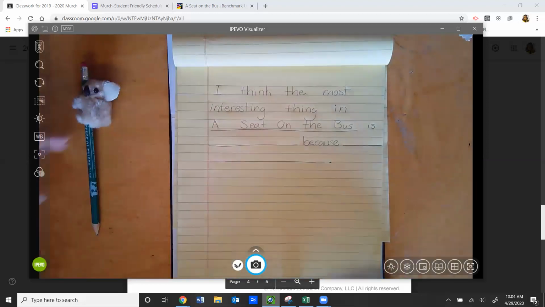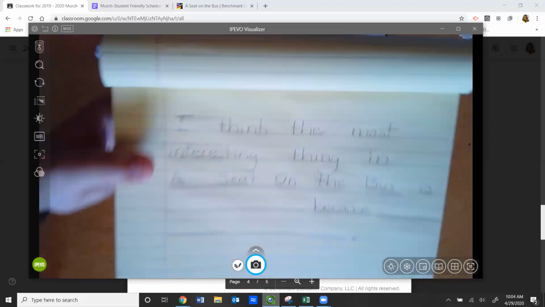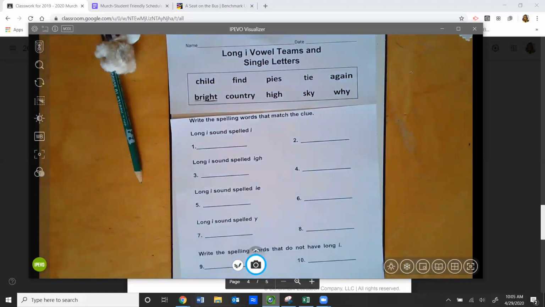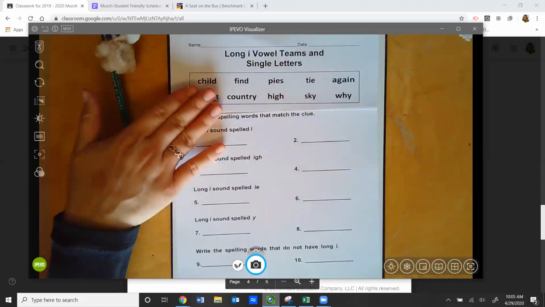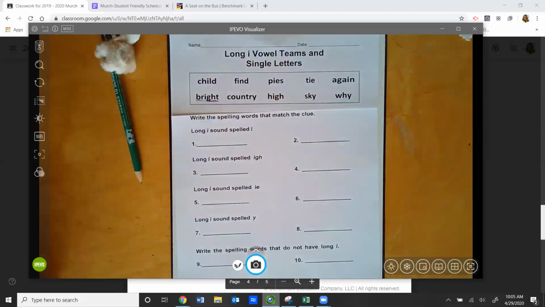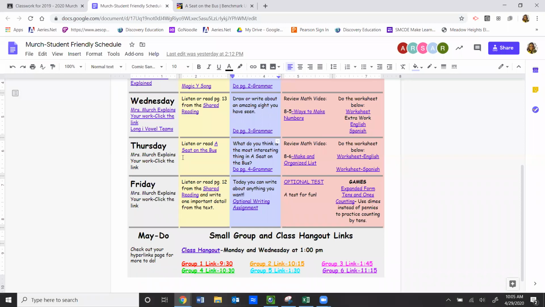Now, friends, we're going to go to our grammar page. So I have it right here. You're probably thinking, hey, why is that cut up? Well, I used these in another video and I figured might as well keep using them and not waste paper. I'm going to go back to my assignment schedule really quick before we get started with grammar.